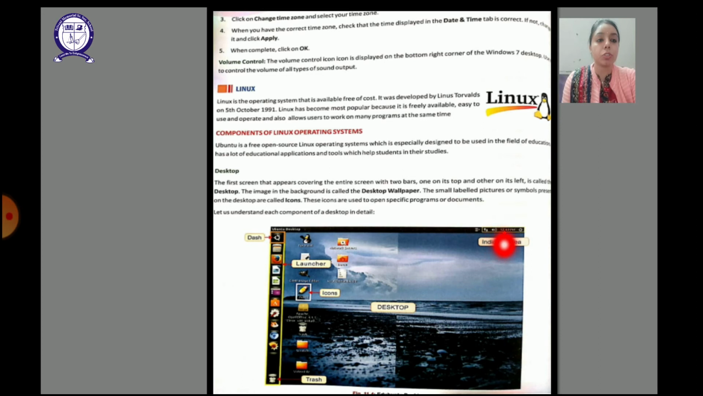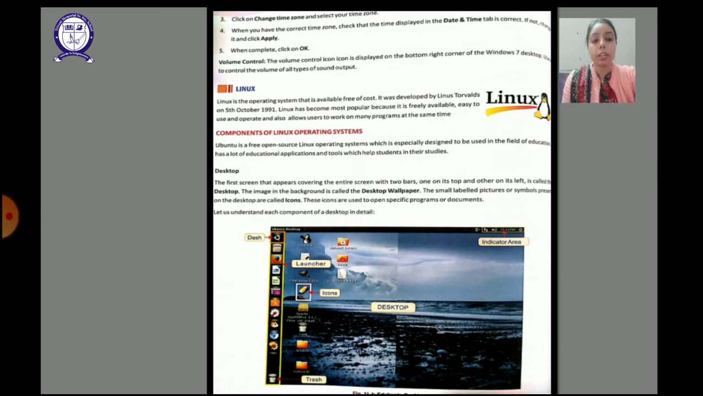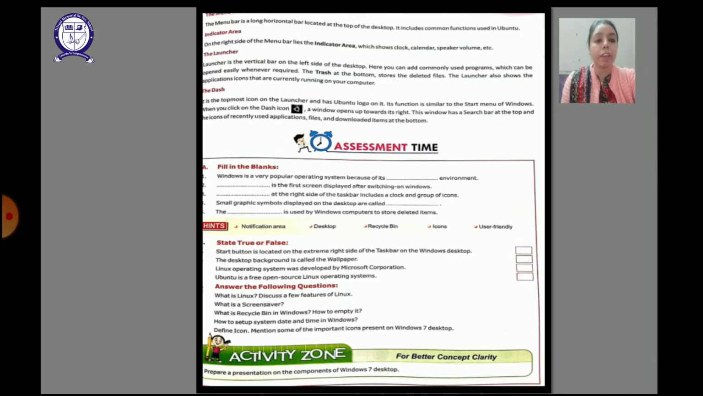This area which you see here at the top, the black color area, is known as the menu bar, and at the right side of the menu bar we have the indicator area. This is the dash button, and this is the launcher, and this is the desktop screen, and the small pictures are the icons. And downside you see this is a trash folder in which the deleted files and folders are there.